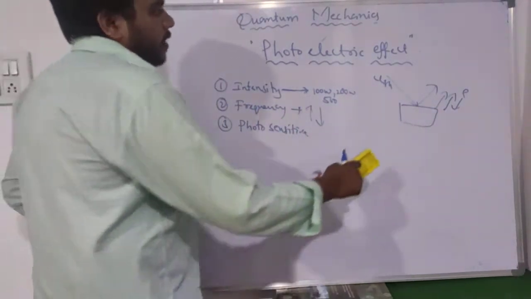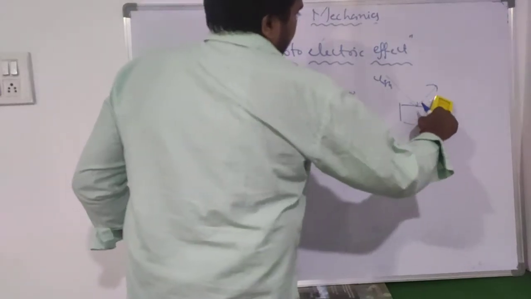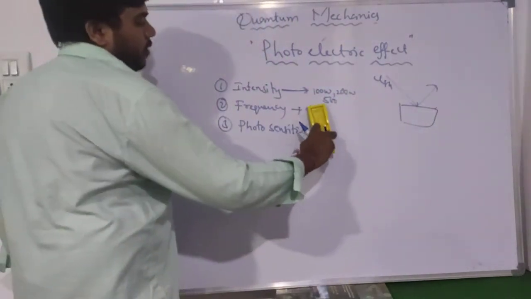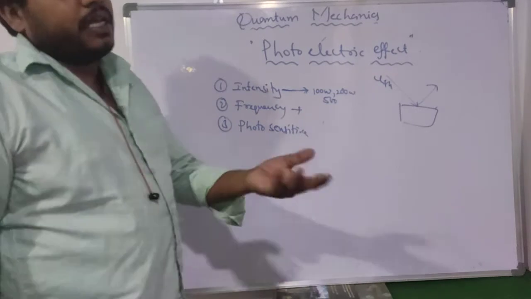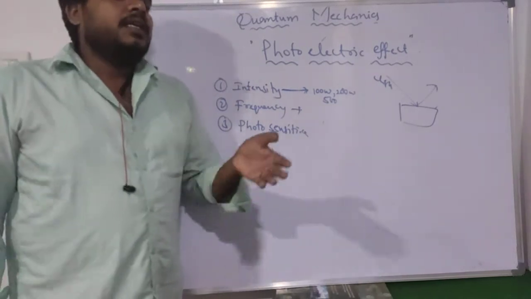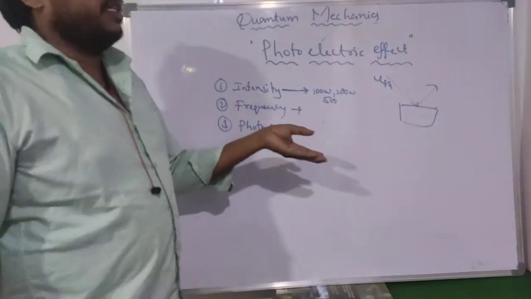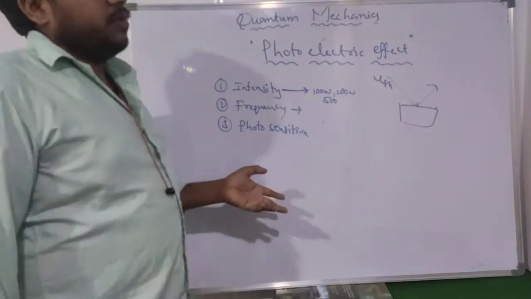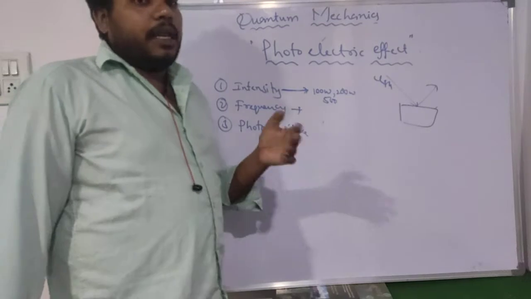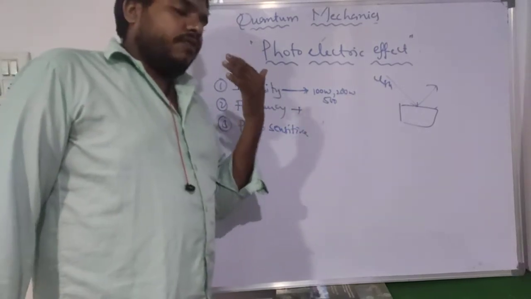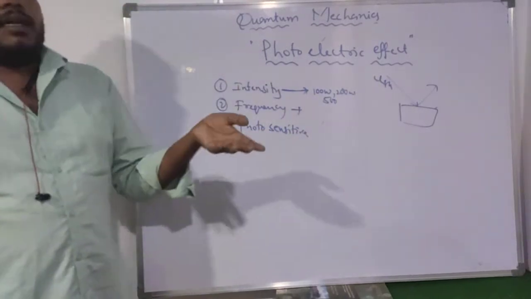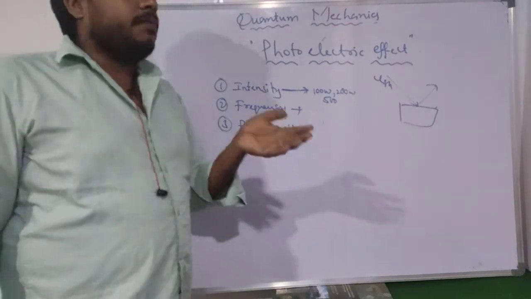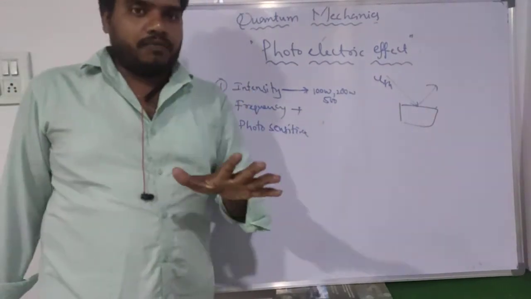So what is meant by frequency here, sir? Frequency is nothing but the colors. For example, if you incident red color, then some amount of electrons are ejected. If you incident yellow color light on the photosensitive metal, then some electrons are ejected. If you apply violet color, then some electrons are ejected. That means the frequency depends on the color of the light.